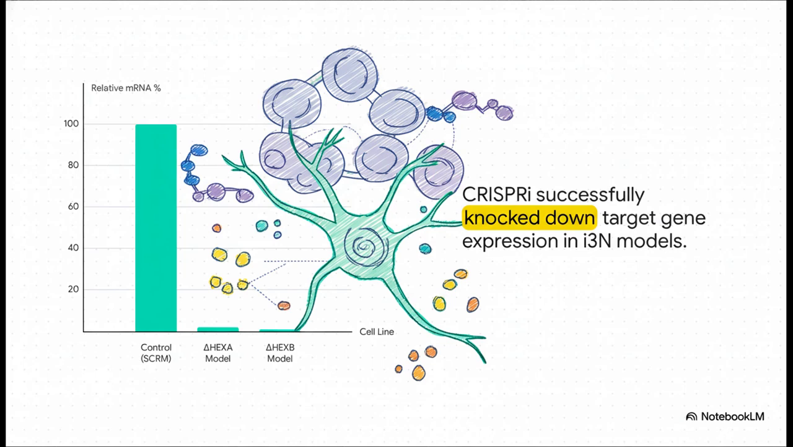So, to model Tay-Sachs and Sandhoff disease in this platform, the investigators employed CRISPR interference, that's CRISPRi, to suppress the expression of the target genes HEXA and HEXB. And the efficacy of this approach was confirmed using quantitative PCR. The data showed a highly efficient knockdown, with the target mRNA levels being reduced to just 0.5 to 3% of the levels seen in the control cell line.